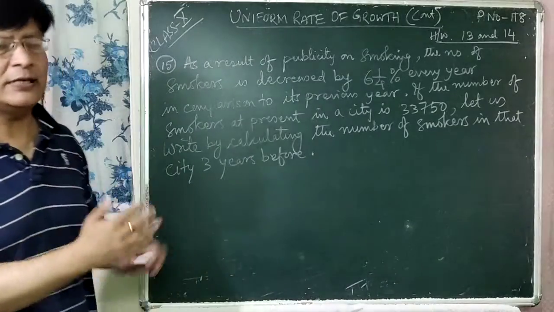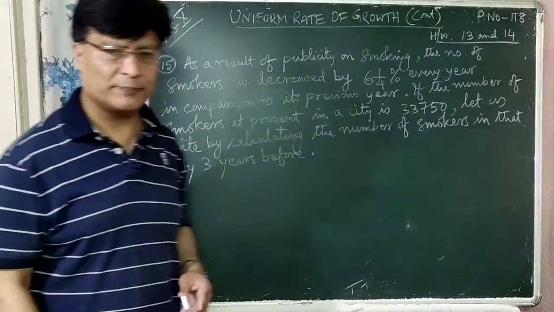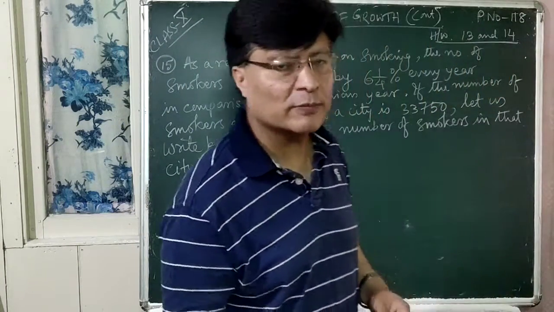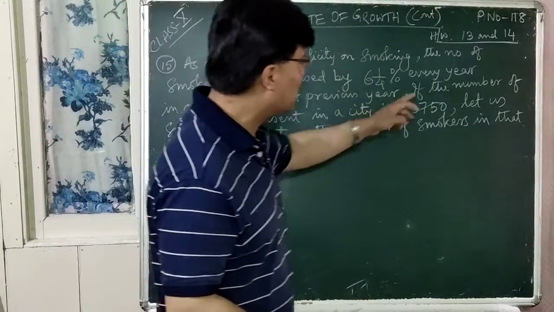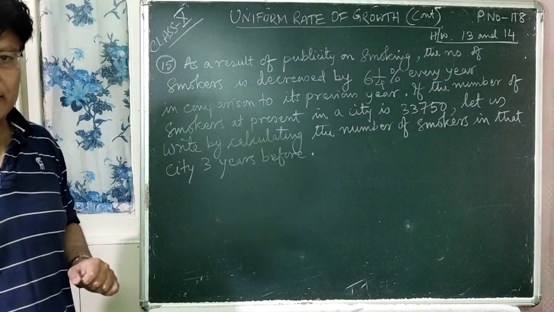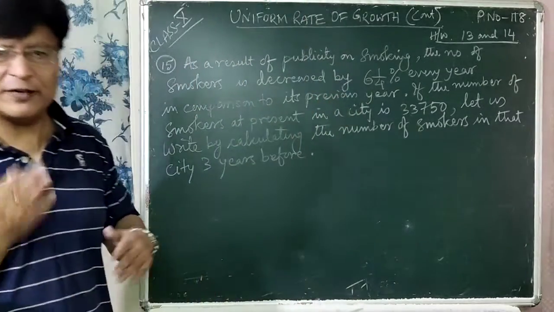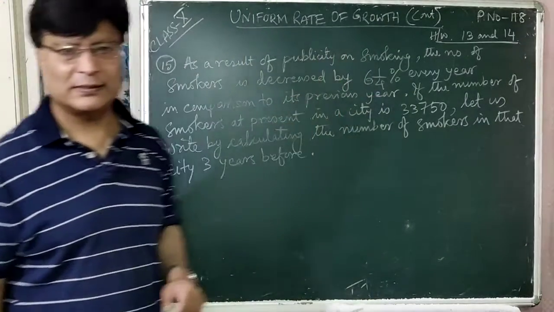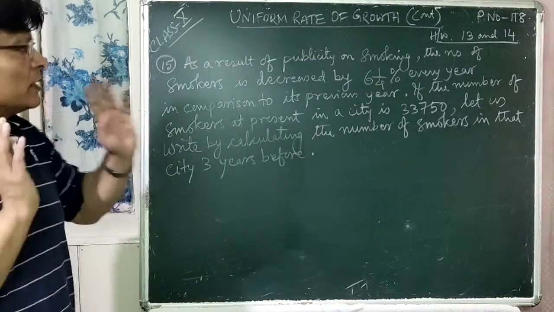We have to find out how many smokers there were in that city 3 years before. Before means 3 years before, so we have to find the initial value, that is V0 is equal to question mark. But in this case, at present in a city the number of smokers is 33,750. That is the final value V. What is the value for r? It is decreasing every year, that means minus sign, so r is equal to 6.14%. Is that clear? What is the value for n? It is 3 years. Is that clear to all of you? Now let's do this problem.